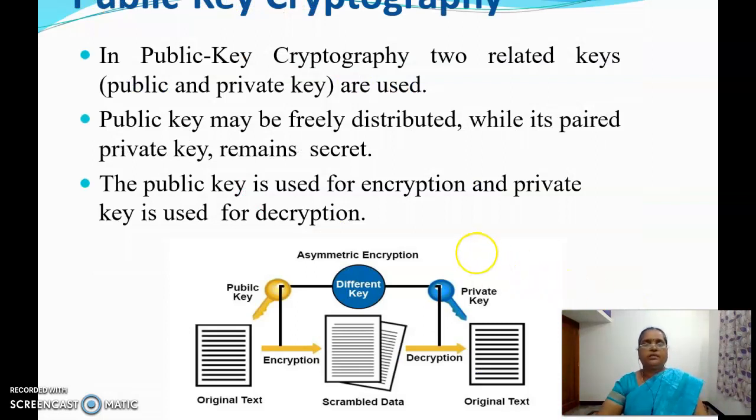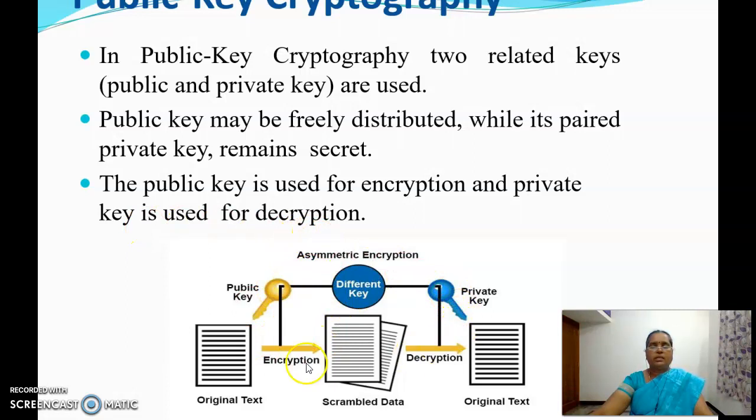Today we learn the applications of public key cryptography. As we already noted, it involves two related keys. The keys are public key and private key. If I say two keys are used, they cannot be any two random numbers. There should be some mathematical relation between the two keys. So the keys are related keys. One is the public key, the other one is the private key. The public key may be freely distributed, while the private key is kept secret. The public key is used for encryption and the private key is used for decryption.